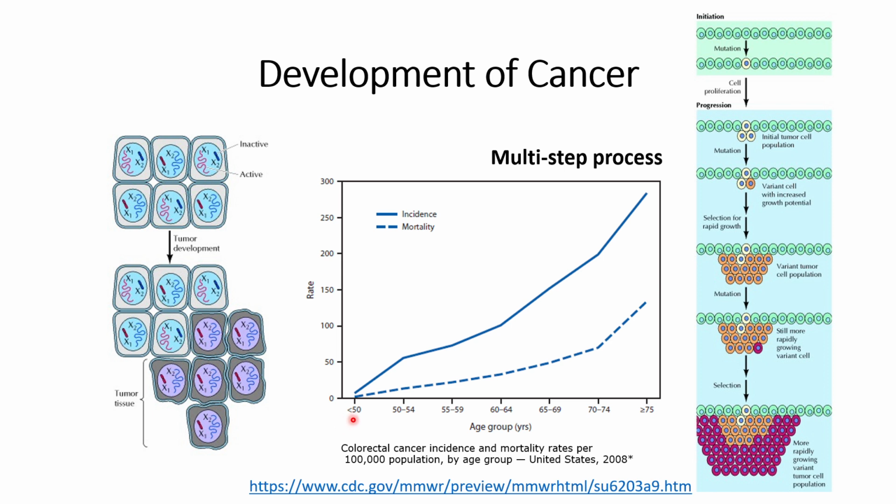This graph represents the incidence with the solid line, and the dashed line represents the mortality rate of colorectal cancer. We can say that with age both the incidence and mortality rate increase.